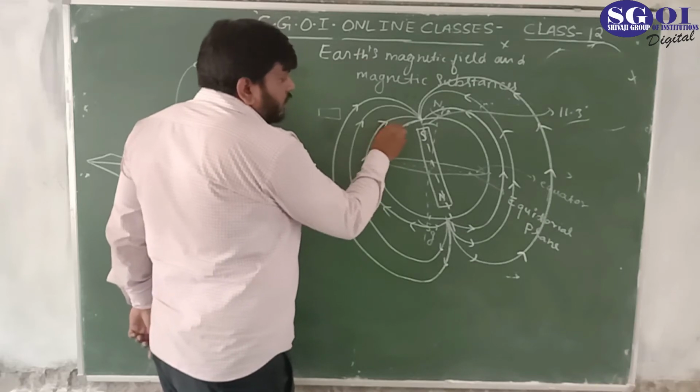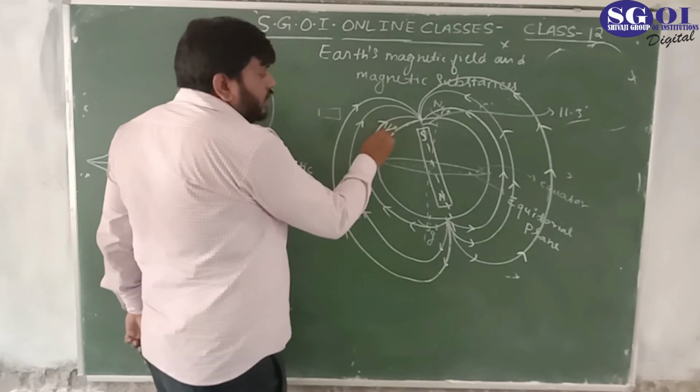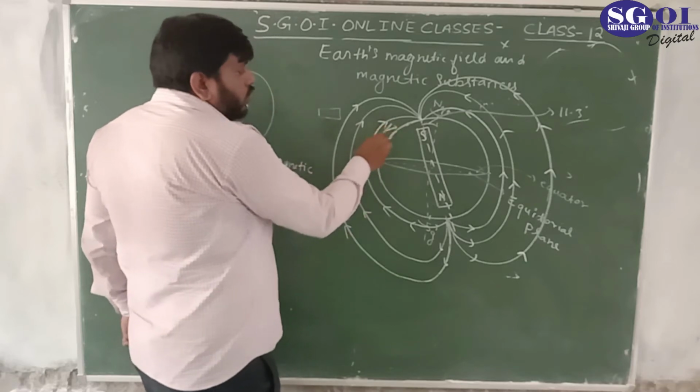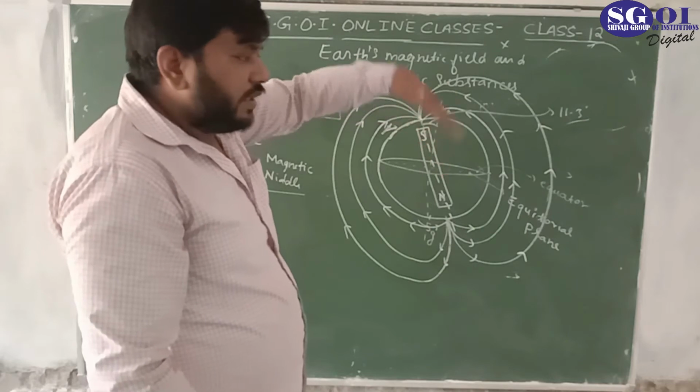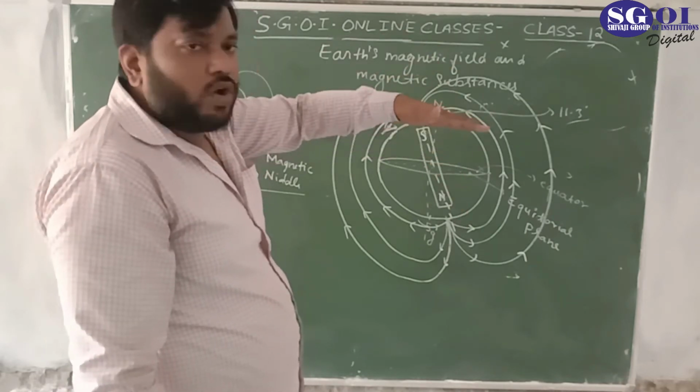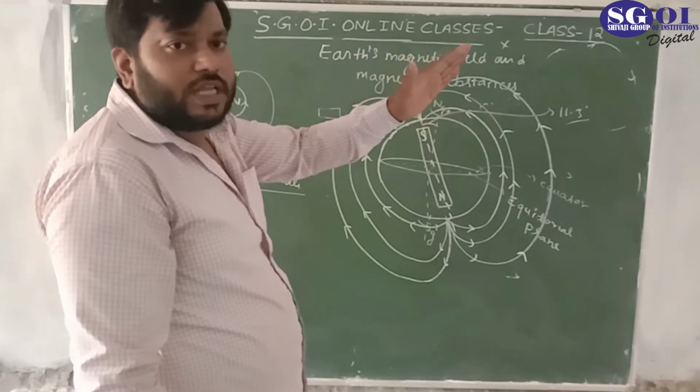This is your dip needle, and this is the horizontal with respect to the earth. So your dip needle could dip either in the downward direction or in this direction also.